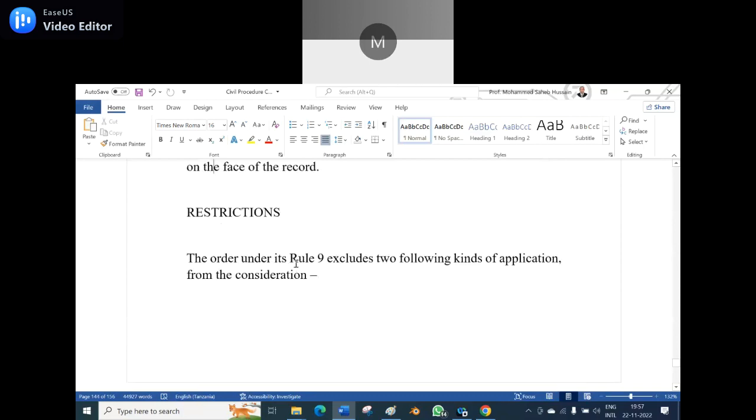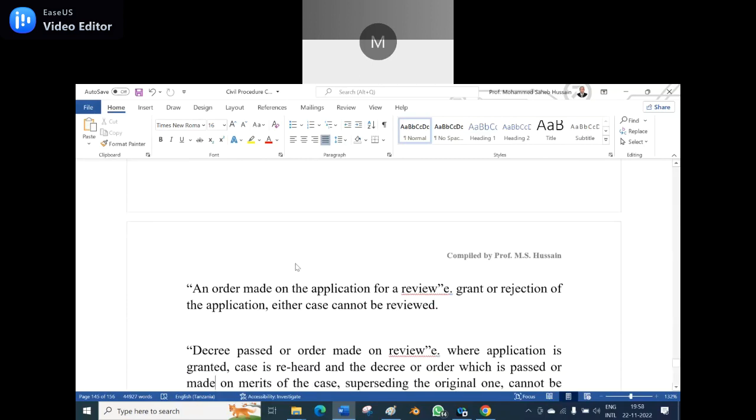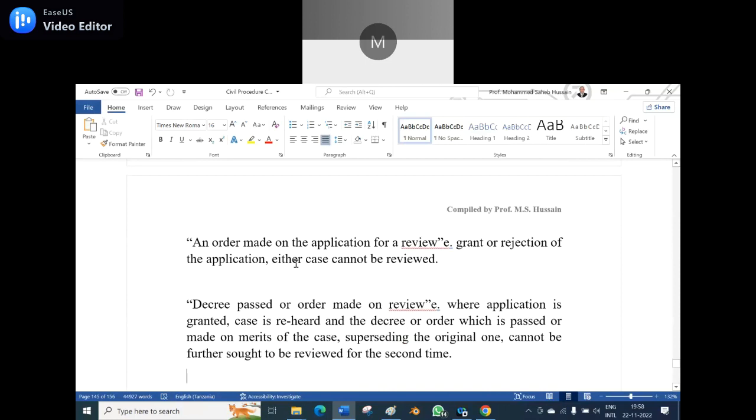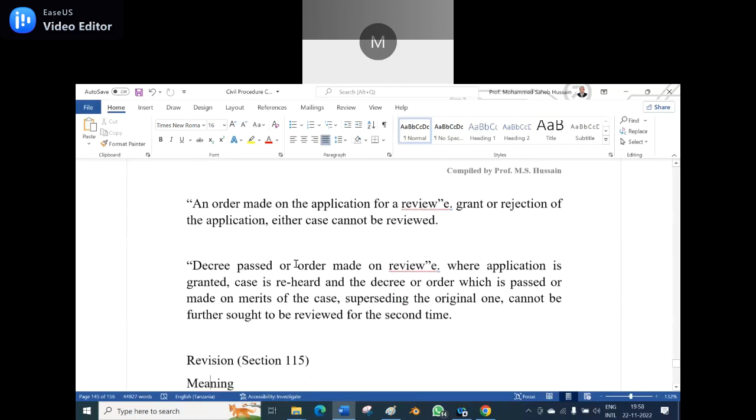The restrictions are concerned. Order 47, Rule 9 excludes the following two kinds of applications from consideration. Now let us see what they are. Number one: an order made on the application of a review, a grant or rejection of the application, in either case may not be reviewed. Number two: a decree passed or order made on review, where the application is granted, the case is reheard, and the decree and order passed or made on the merits of the case, superseding the original one, cannot be sought to be reviewed for the second time. But they have given when it should be reviewed and when it will not be reviewed.